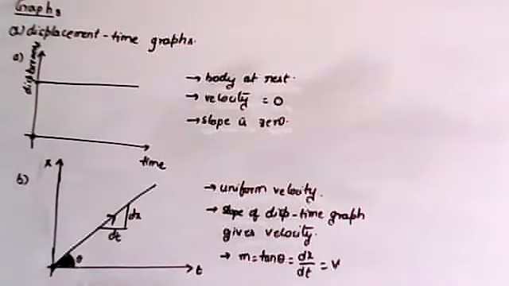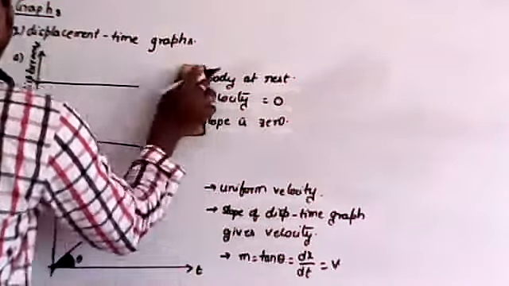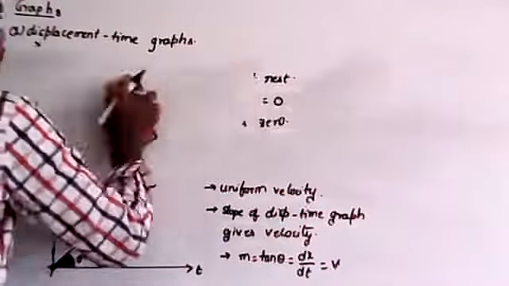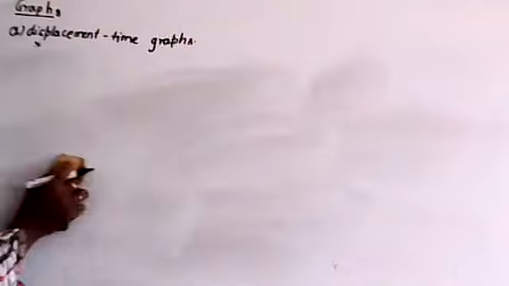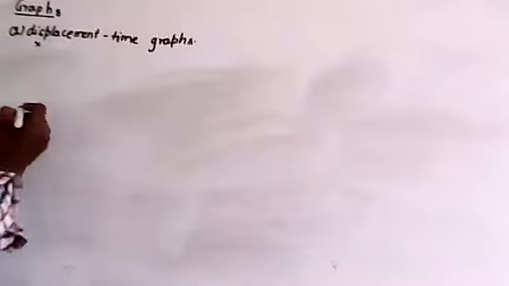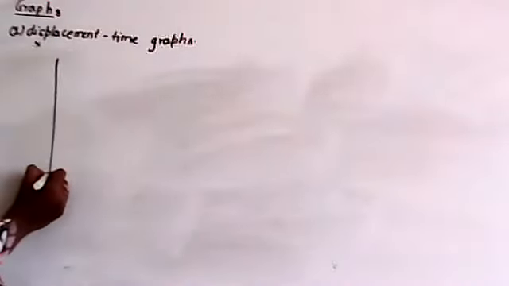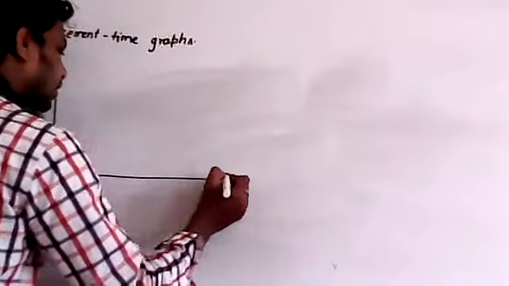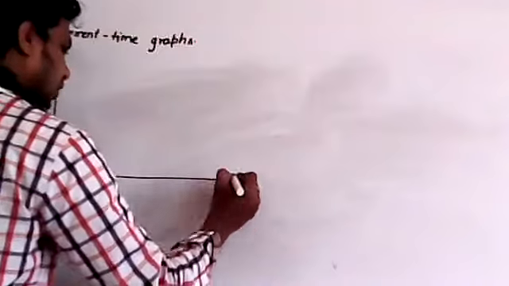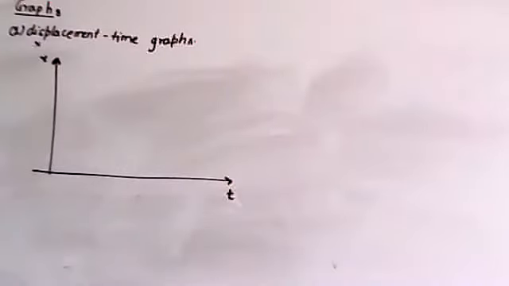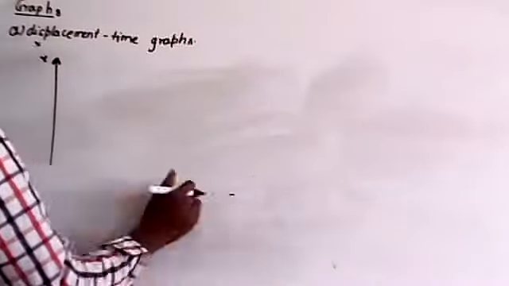So the next graph is like this. For example, I will take this as displacement and this as time.